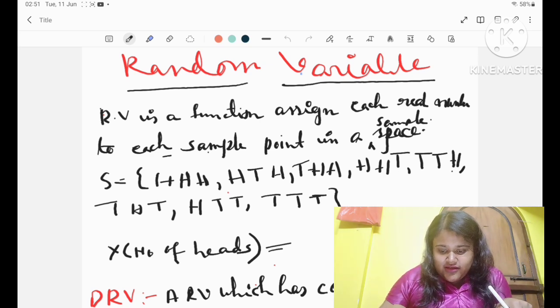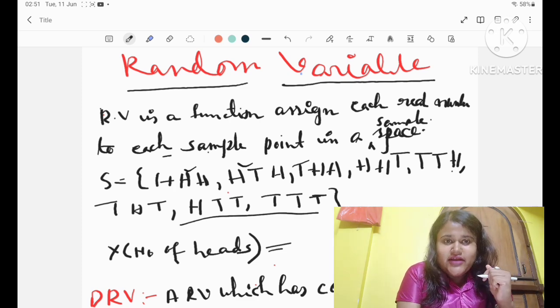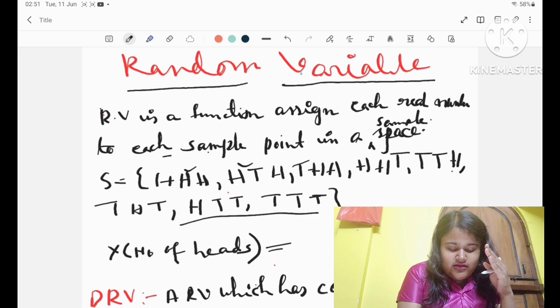So basically, first I will discuss random variable. What is a random variable? A random variable is a function that assigns a real number to each sample point in the sample space.